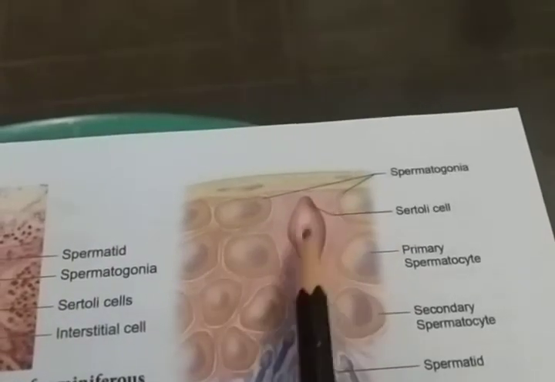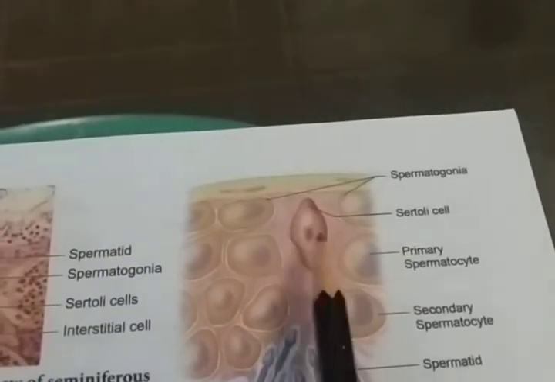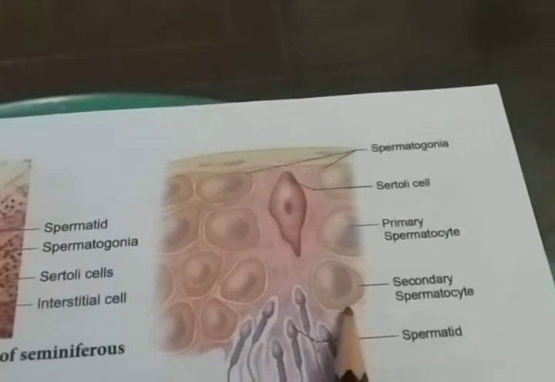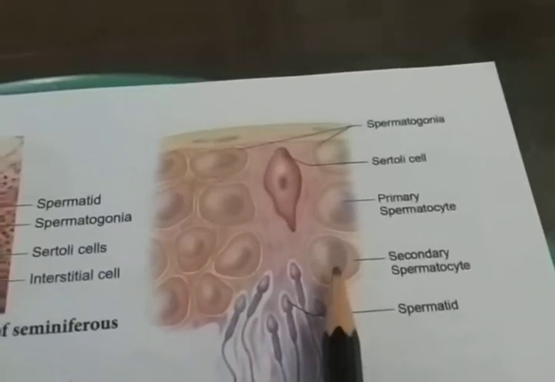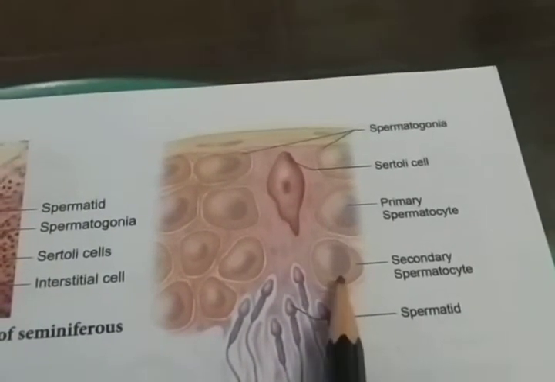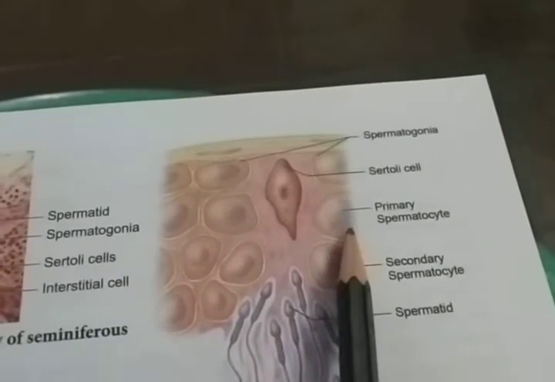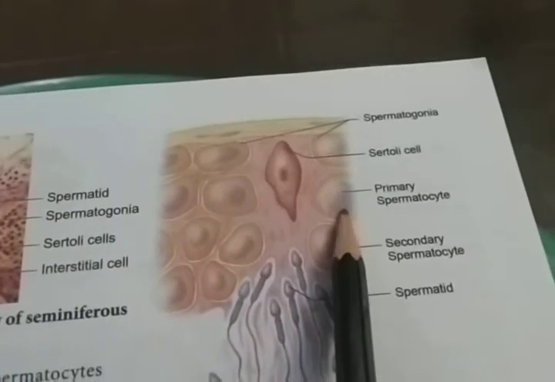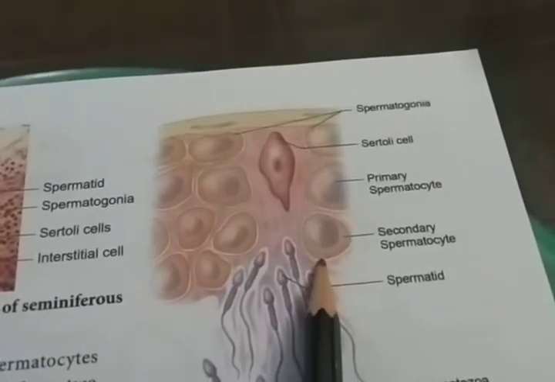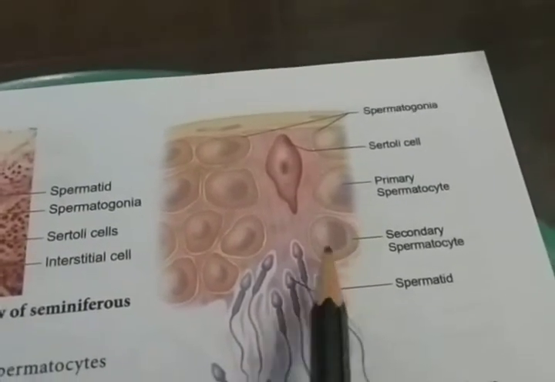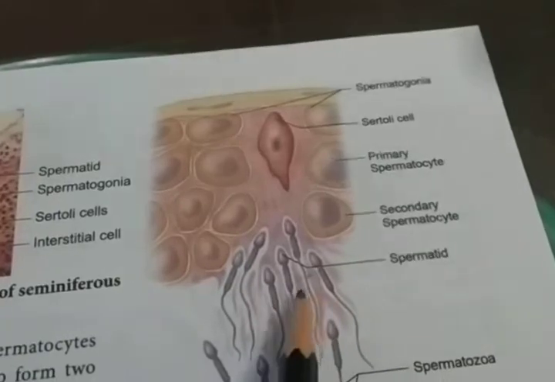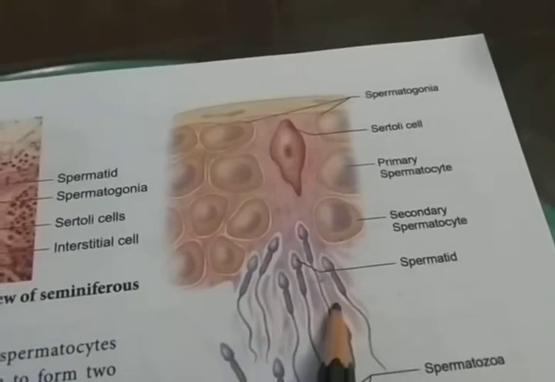This spermatogonia, along with the Sertoli cells, can move and produce the primary spermatocytes. Then the primary spermatocytes produce the secondary spermatocytes. Then the secondary spermatocytes produce the spermatids, which become sperm. That is the process of spermatogenesis.